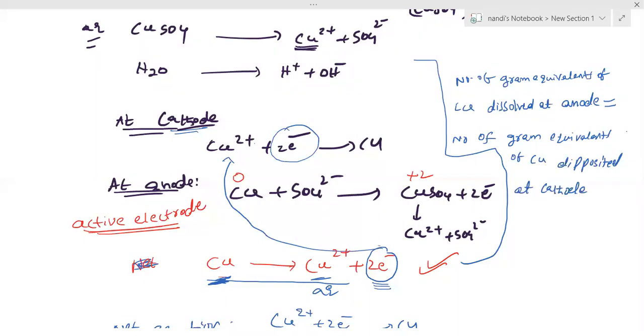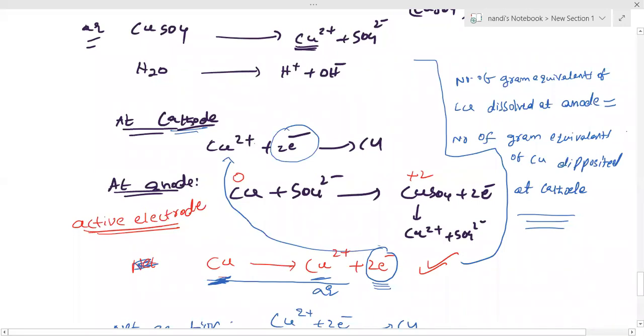If that sentence is completed, we'll discuss one more example properly. Then you can try to answer. Note down the sentence: number of gram equivalents of copper dissolved at anode equal to number of gram equivalents of copper deposited at cathode.